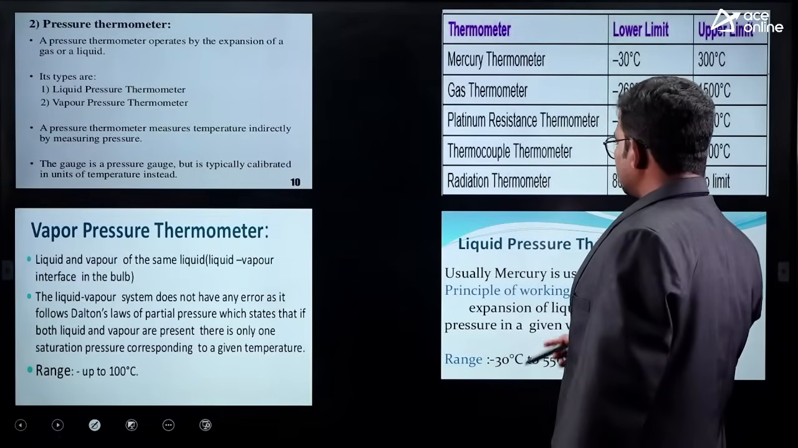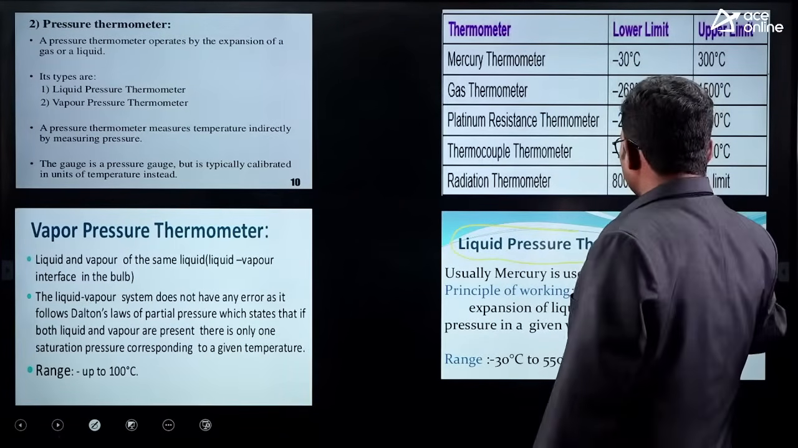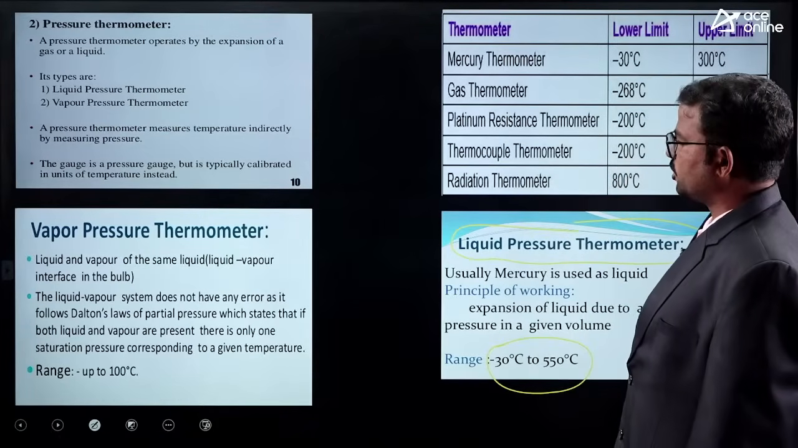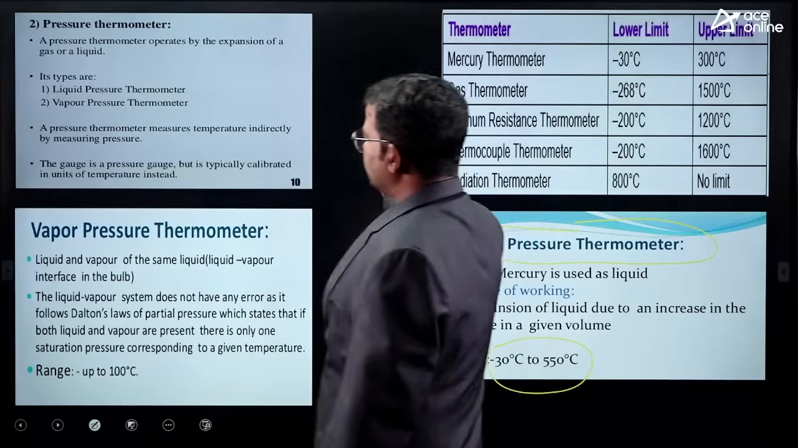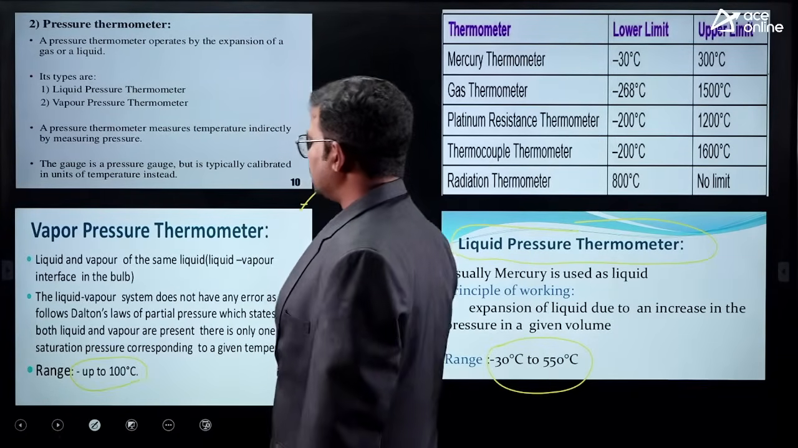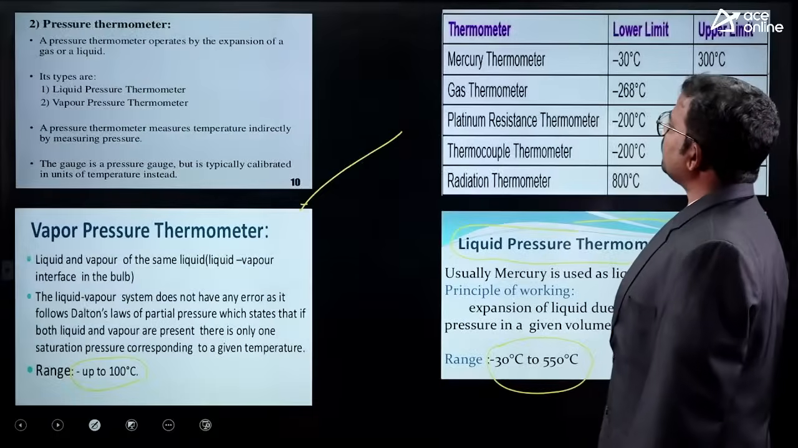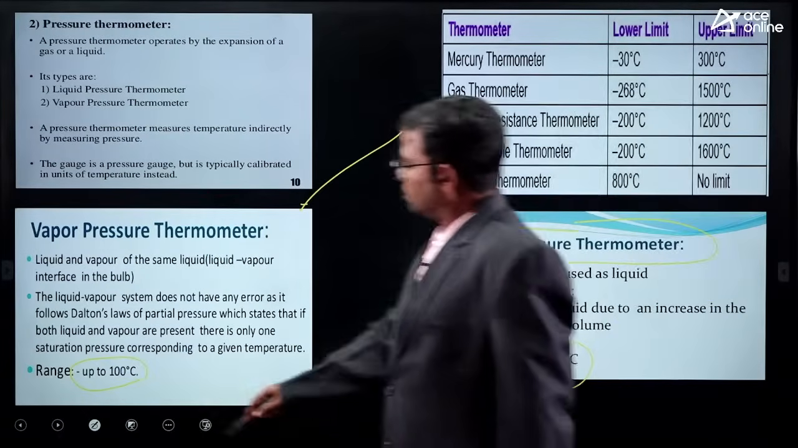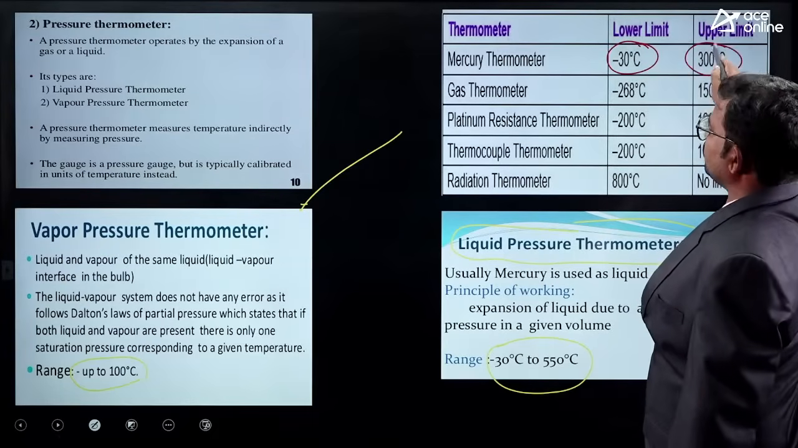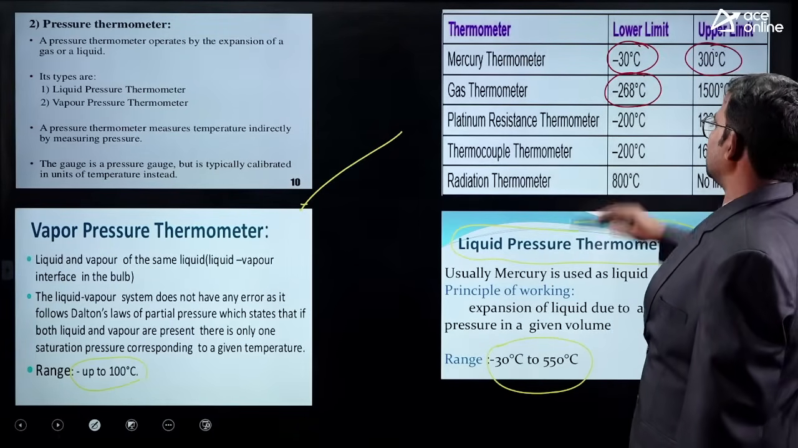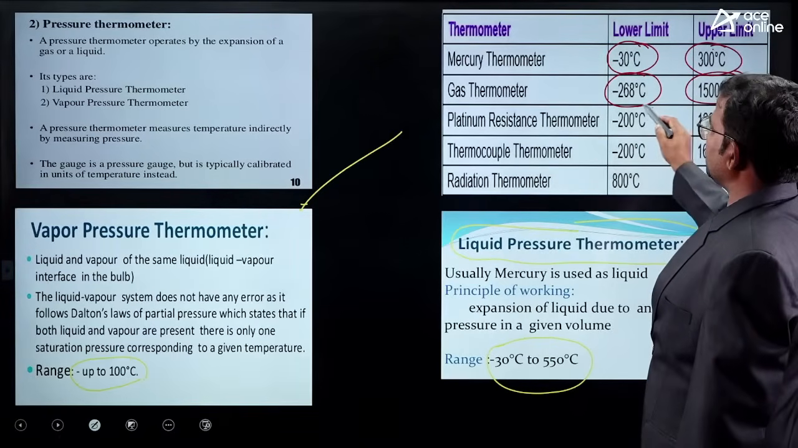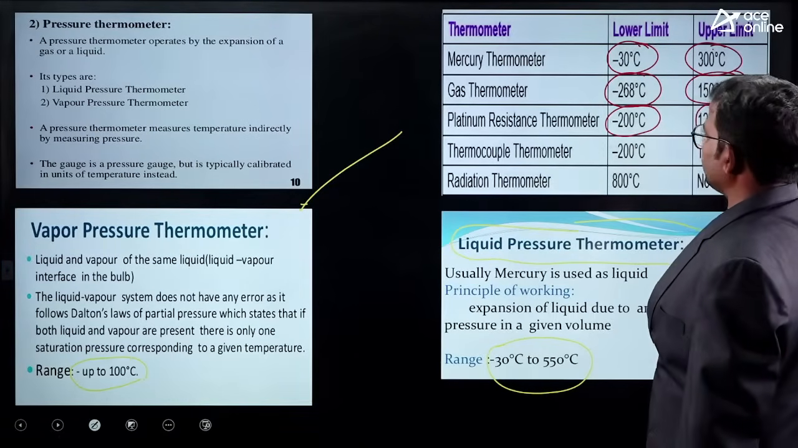If you observe the liquid pressure thermometers, the range is mostly minus 30 degrees centigrade to 550 degrees centigrade. Next, vapor pressure thermometer, its range would be mostly 100 degrees centigrade. What about mercury thermometer? Its range is minus 30 degrees centigrade to 300 degrees centigrade. Gas thermometer, minus 268 degrees centigrade to 1500 degrees centigrade. Platinum resistance thermometer, minus 200 to 1200 degrees centigrade.